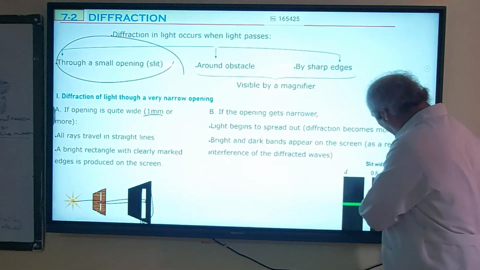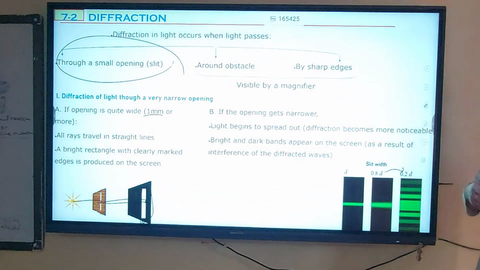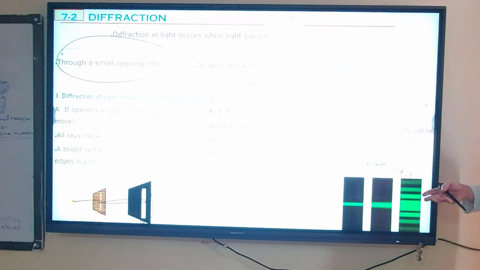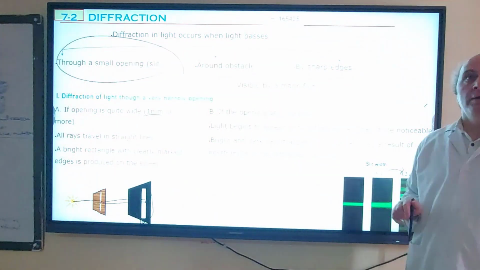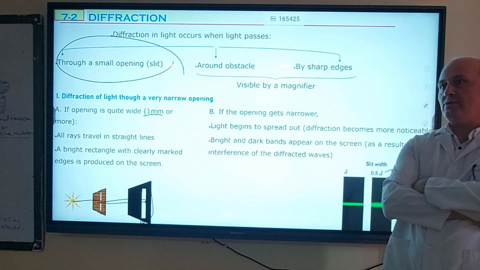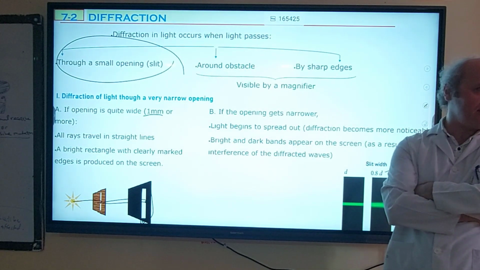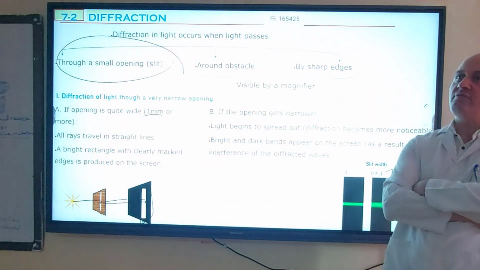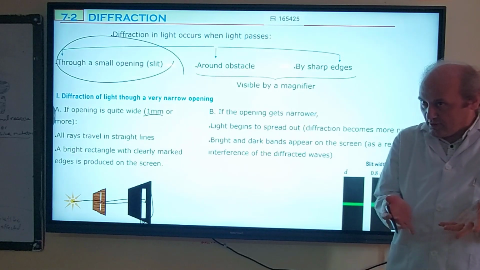But now we see this is not just a single rectangle. There are other parts as well. This tells you that the particle model is not valid for light, because the direction changes. Then, what should they do? They will turn back to the era of Isaac Newton. Isaac Newton is the first scientist who said that light is in the form of particles, because he had a very big influence on the scientific world.